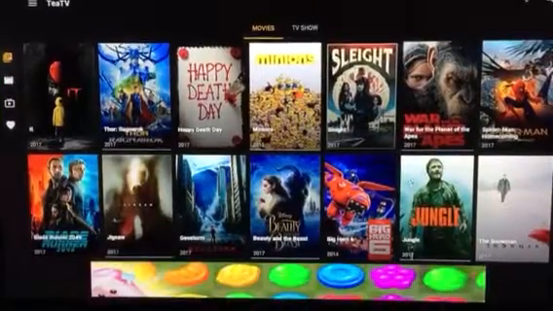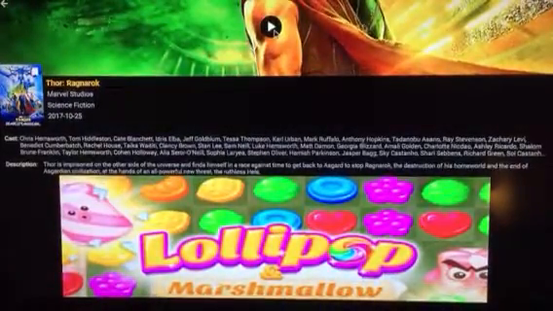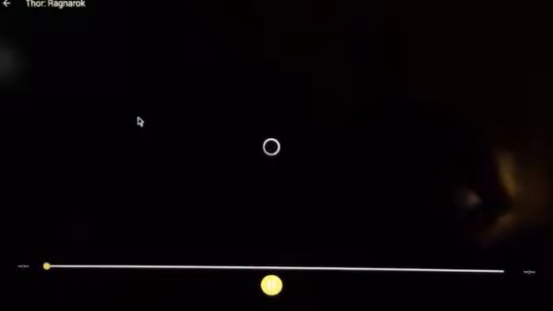So the latest and greatest, say It or Thor, you click on the movie, and then you just hit play right here. And then there are advertisements on here. Sometimes you have to wait 30 seconds or 15 seconds or 5 seconds. This is advertisement based. You don't pay for it, but how the developers of these programs get paid is through advertising. It's a little bit of an inconvenience, but it's not much. So you pick the link and then you pick play, and then it'll open a player and it'll play.